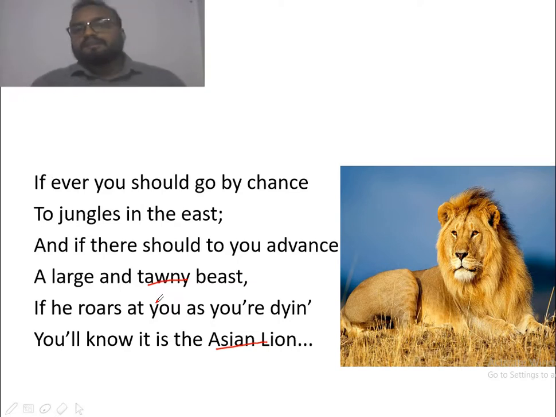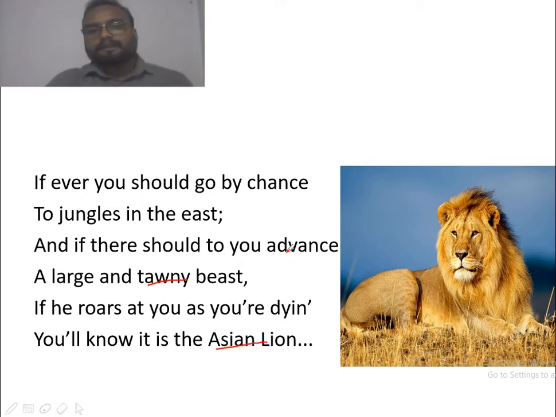So she says, if you get a chance to travel to the east, and that too in the forest, and if there should advance toward you a large and tawny beast, it means an animal coming toward you whose color is brown or orange, and if it roars at you as you are dying, if its roaring sounds give you a feel of death, then be sure that it is no other than the Asian lion.